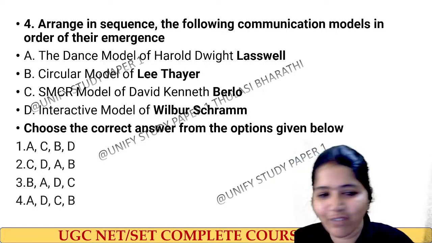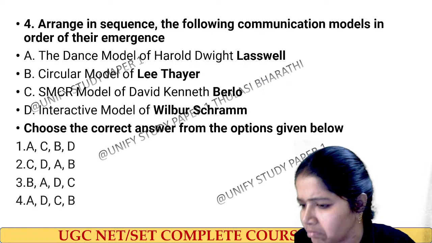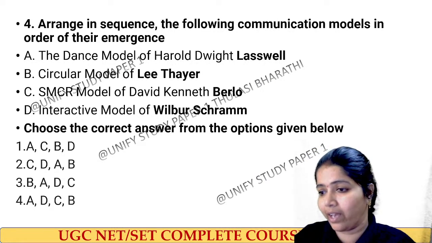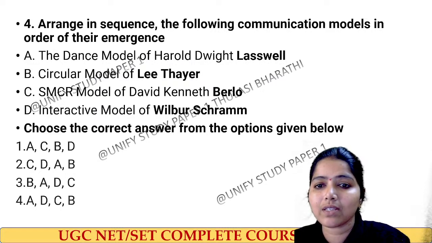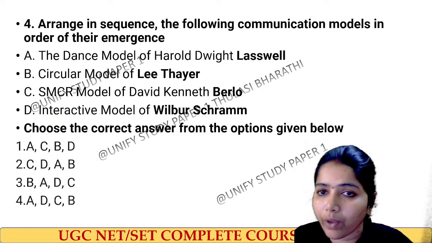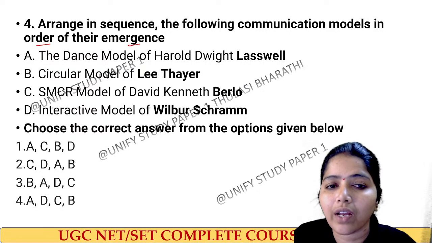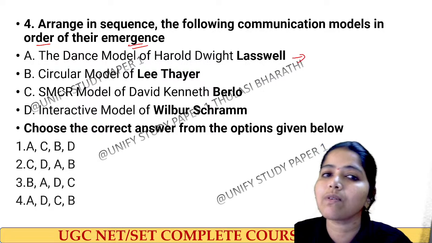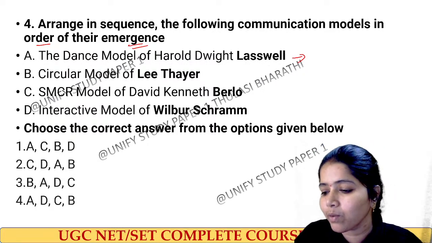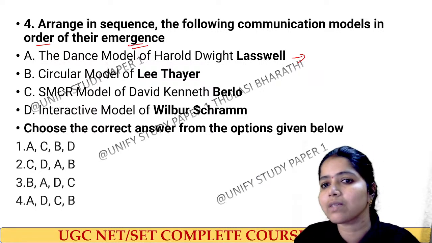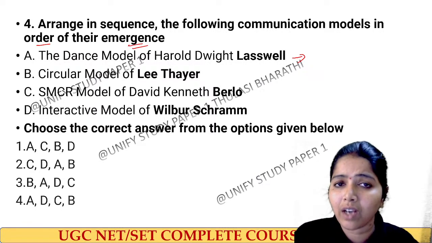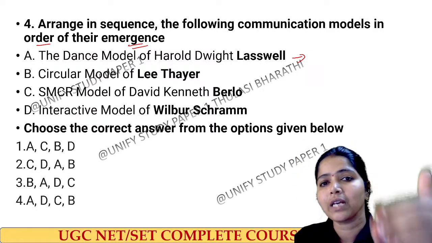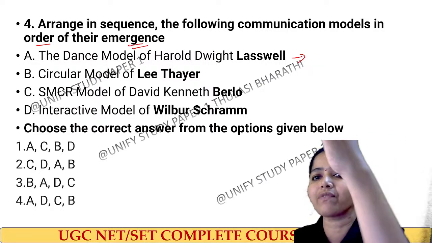Okay. I have got answers like 1, 2, 3, 4. Okay. What is the question about? The question is: arrange the sequence of the following communication models in the order of their emergence. Right? Okay. Now you tell me, after that I'll go to the answer. When was the Lasswell model of communication emerged? What confusion is there? Last week in the communication revision class I clearly gave you a table of when each emerged, clearly with names and years.